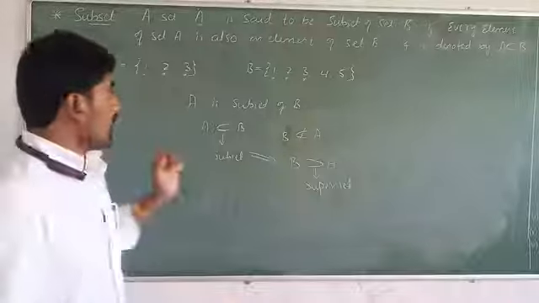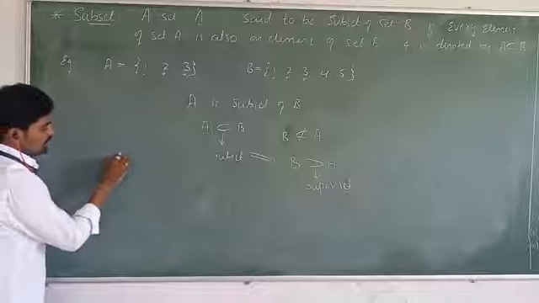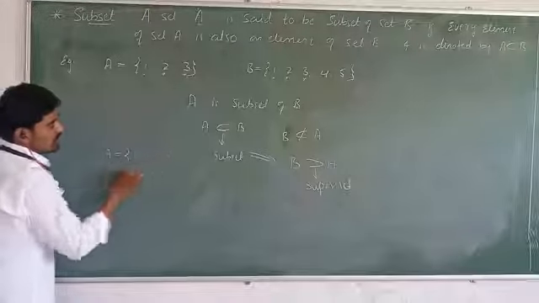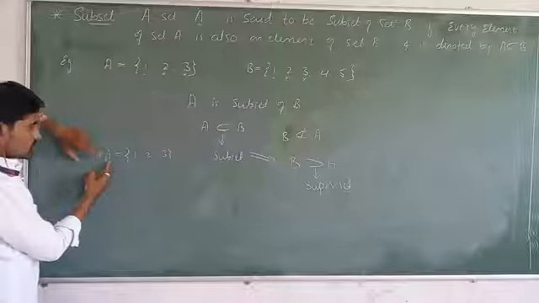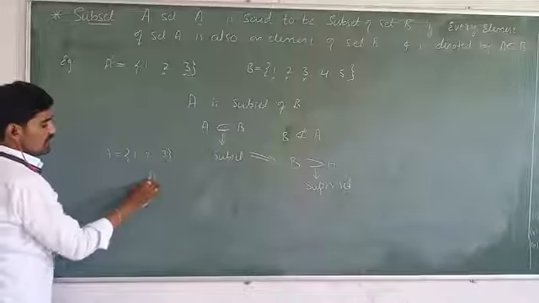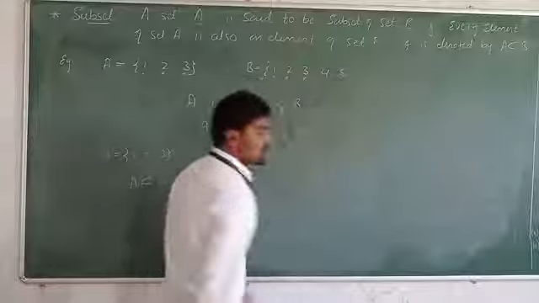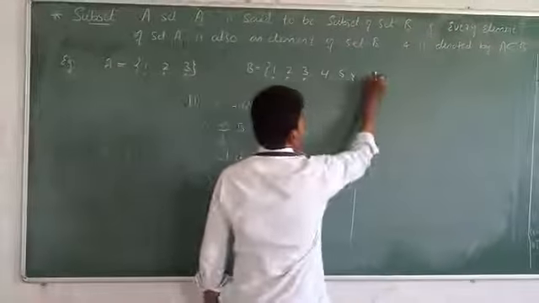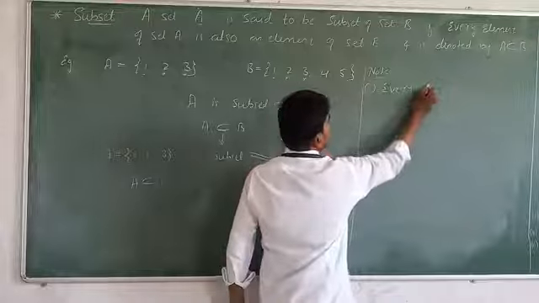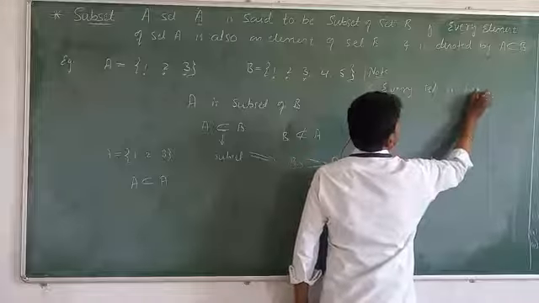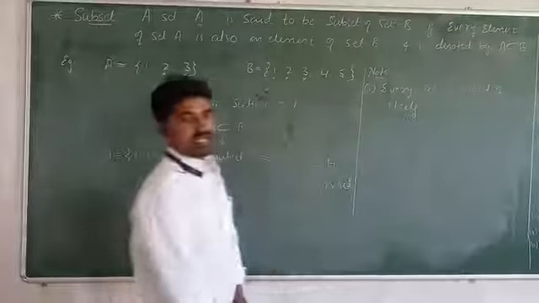Next, A is {1, 2, 3}, and suppose we write the A set one more time, {1, 2, 3}. This is the A set as well as this is also the A set. All the elements of A are also the elements of the set A. Then we call A a subset of the set A. Every set is a subset of itself. What is the first rule here? Every set is a subset of itself, first thing.